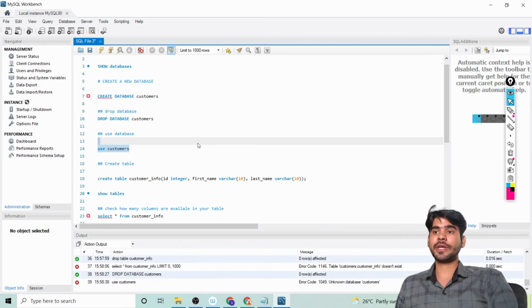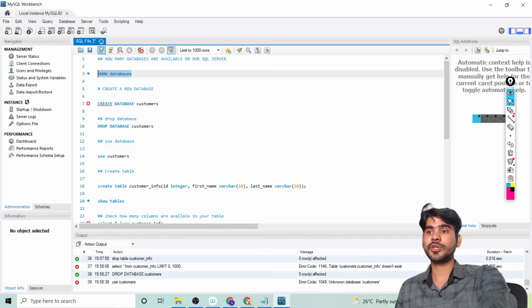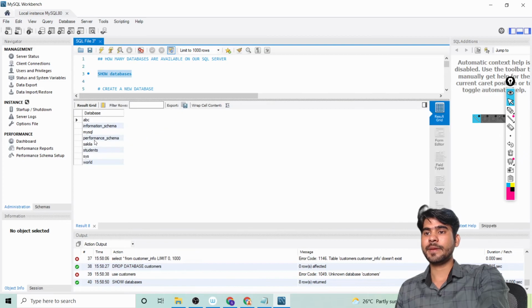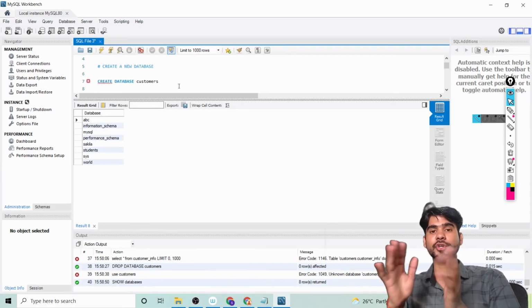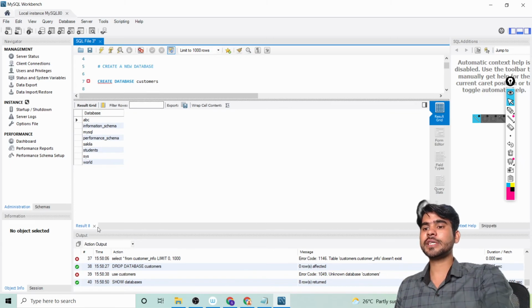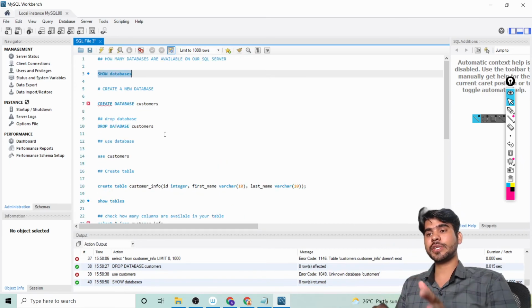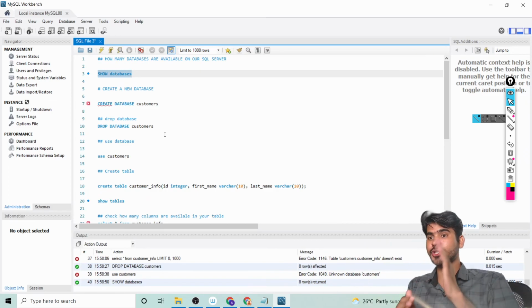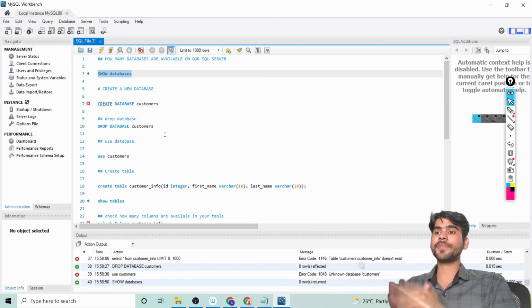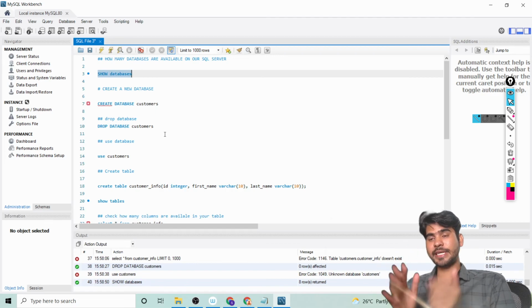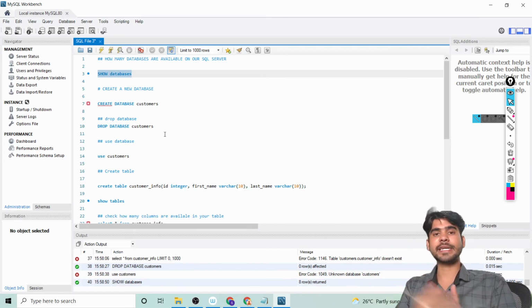Okay, so let's try to check how many databases are available now. So now you can see here we have ABC, information schema, MySQL, performance schema, Scala, student, sys and world. We do not have a customer database in our SQL server. Okay, so you can follow this, you can create a database using the create function, you can insert some value, you can create a table, you can drop the table or you can drop the database from your SQL server. Okay, so guys, I hope now it's clear how you can create a database, how you can drop a database, how you can create a table in your existing database, how you can insert some value in your existing database.